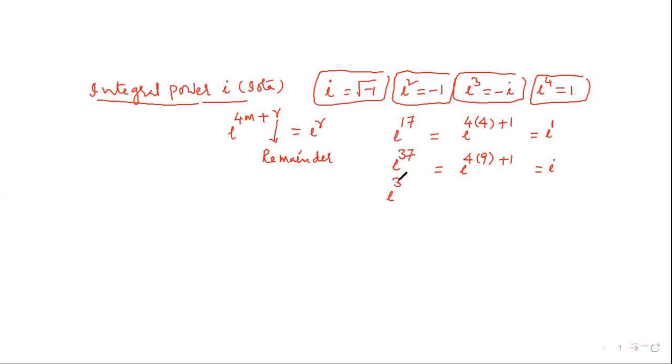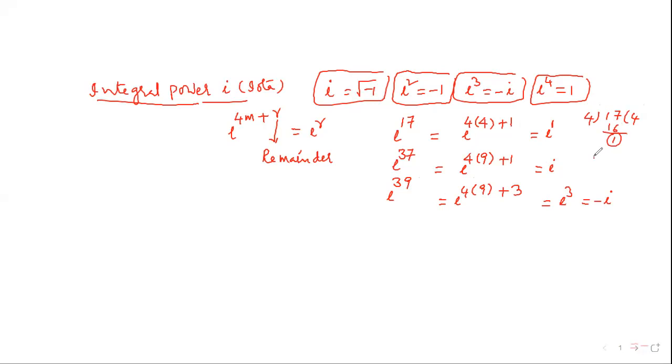I power of 39 means i power of 4 into 9 plus 3. The remainder is 3. It is equal to i cube. Its answer is minus i. Okay? So here see, 17 divided by 4, so 4 times is cancelled. So the remainder is 1. Write down the remainder 1.